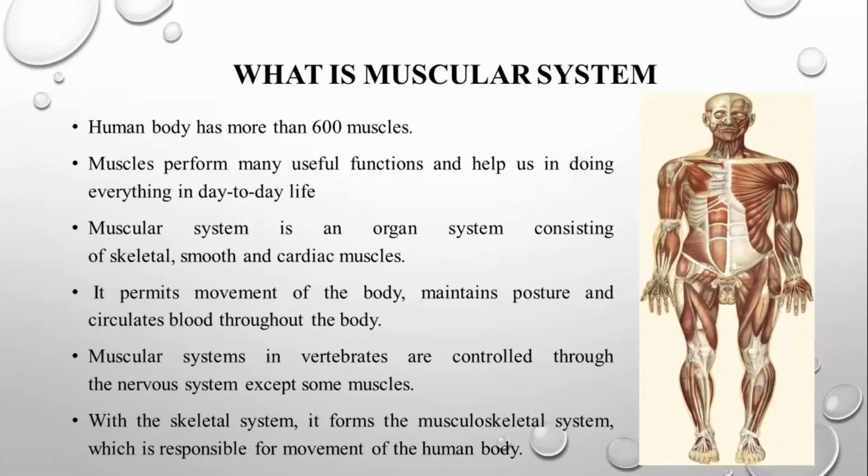This is what you can see in the diagram. About 90% of the muscles are skeletal muscle. The muscle attached to the skeletal system is called skeletal muscle: your thigh, your calf muscle, your leg muscle, your forearm, your bicep, chest muscle, your six packs. Everything is skeletal muscle. What you see is skeletal muscle. About 90% of the human body has skeletal muscle.